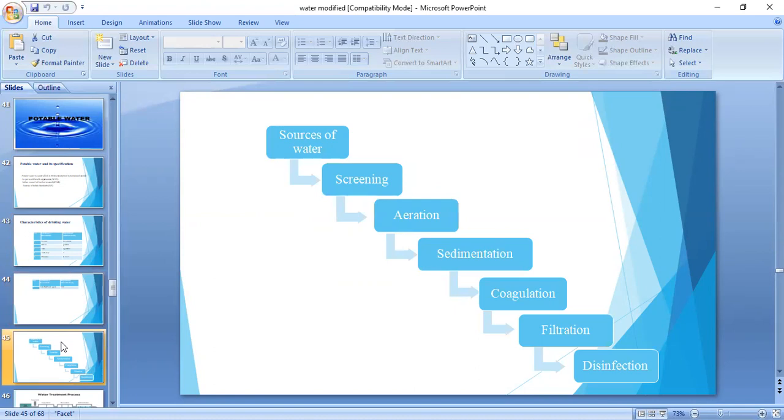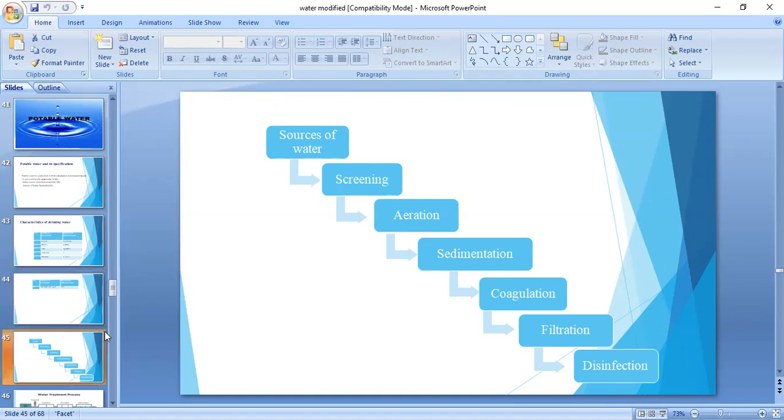This water comes from GHMC, which supplies this potable water door to door for domestic purposes. These are the steps followed by GHMC to purify the rainwater and supply it for human consumption. First of all, sources of water, screening, aeration, sedimentation, coagulation, filtration, and disinfection.